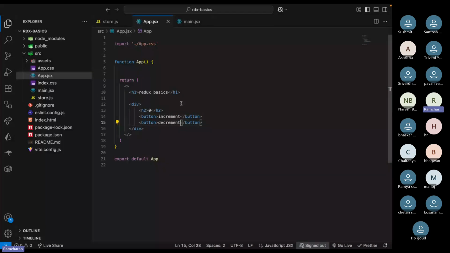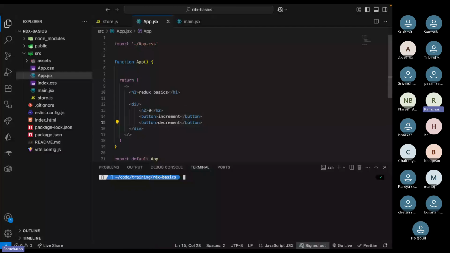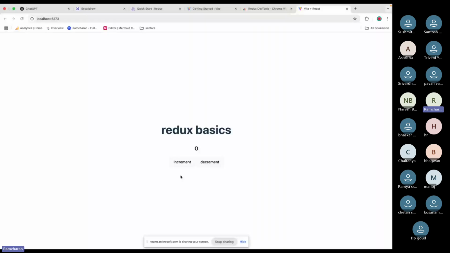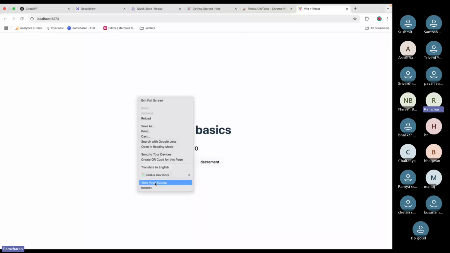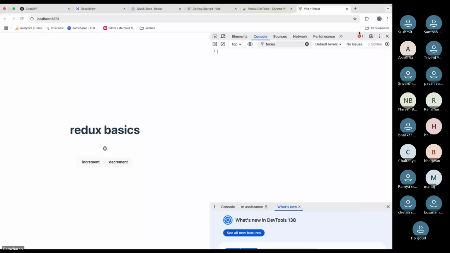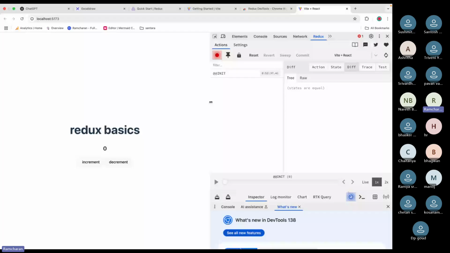Now when I run this app and open it, we get this Redux basics app, right? We have the store and everything, but I'm getting one error. Nothing. Okay. So when I install that extension, I'll get this Redux state, Redux extension tool. This one I will get.